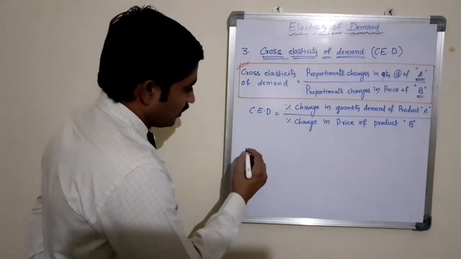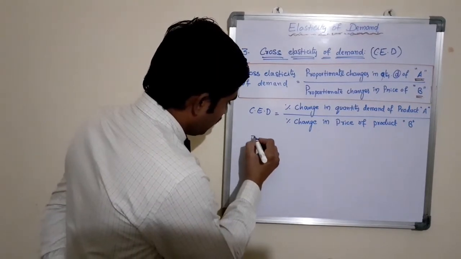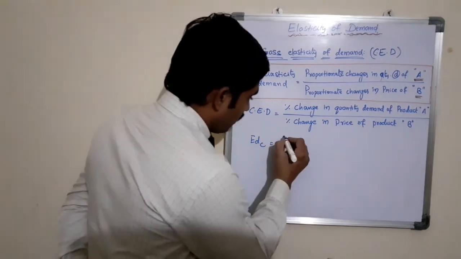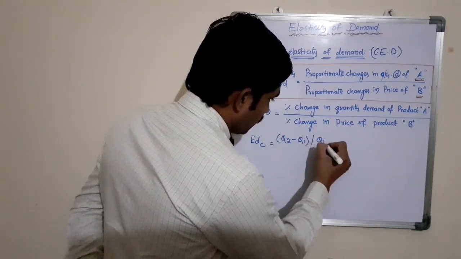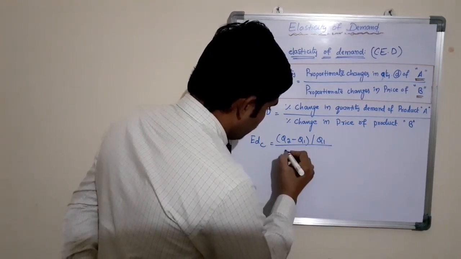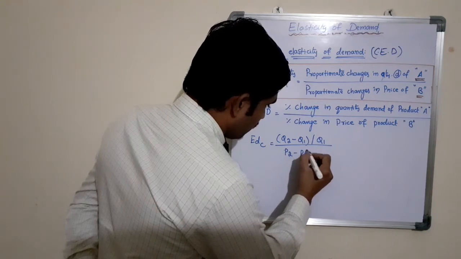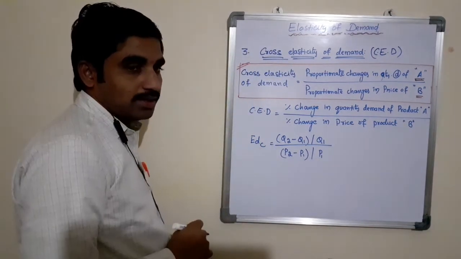So mathematically it can also be expressed as EDC equals Q2 minus Q1 by Q1 by P2 minus P1 by P1. This is for price elasticity.